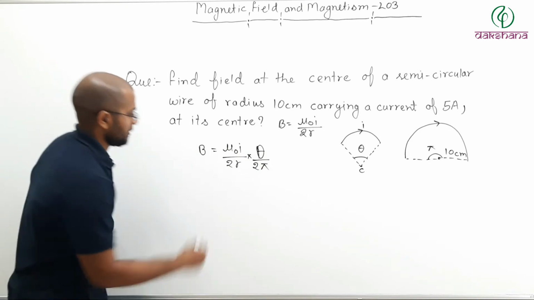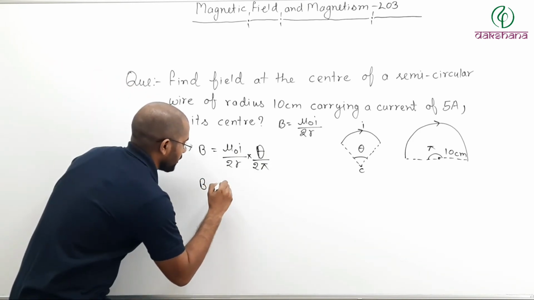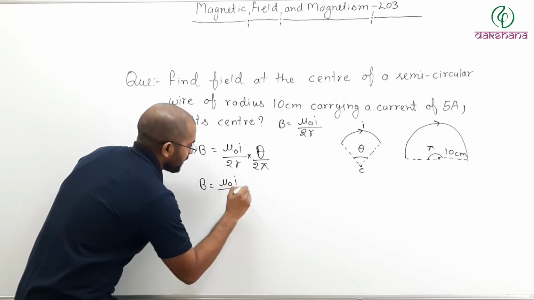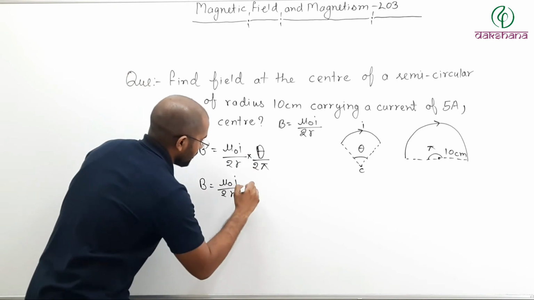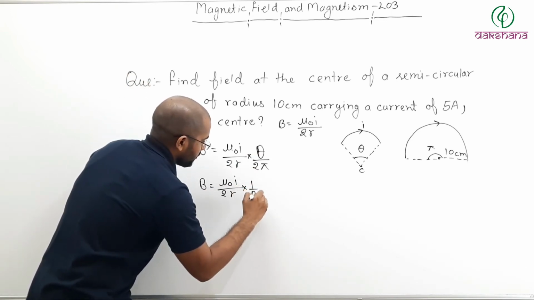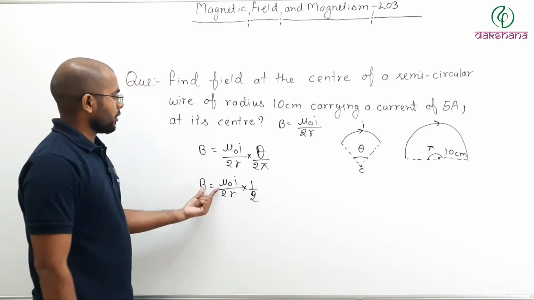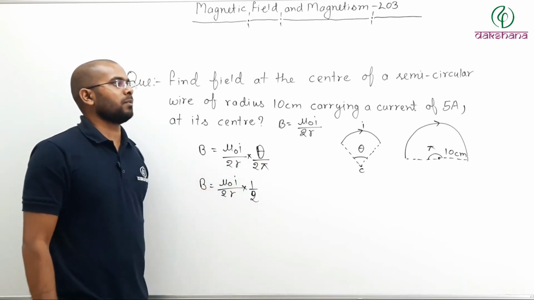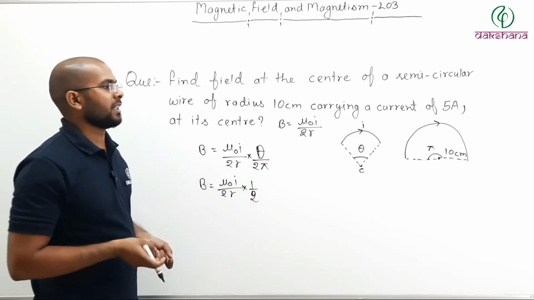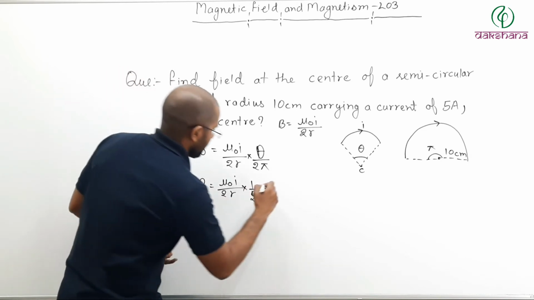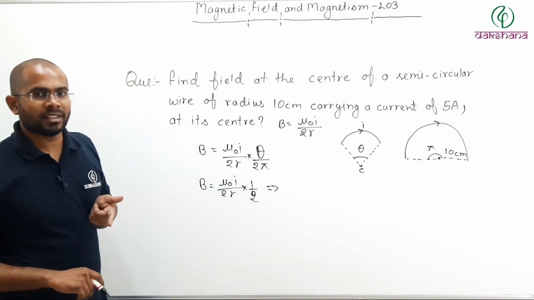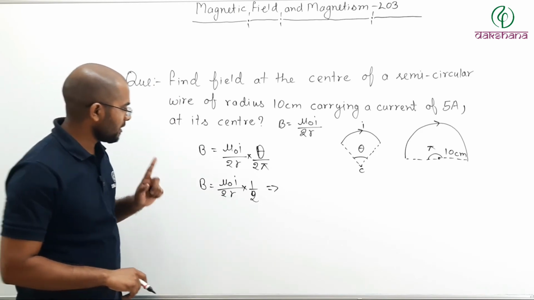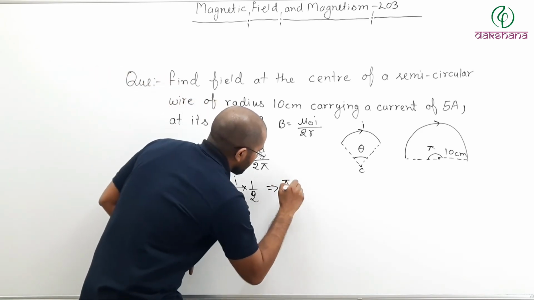Put that value here. So B will be equal to mu naught I divided by 2R into pi by 2 pi, which is 1 by 2. So mu naught I by 4R will be the total magnetic field. So solve this. Mu naught is 4 pi into 10 to the power minus 7. 4 cancels. Pi into 10 to the power minus 7.